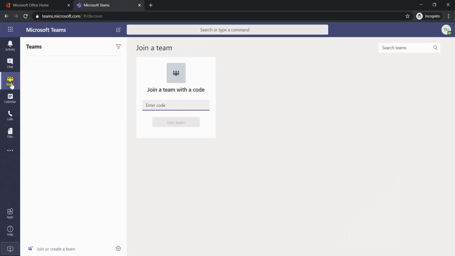Actually, chat and Teams are similar, but the difference is that in Teams you can create different channels, like an IT team, and under the IT team you can create a support channel, help desk channel, software implementation channel, and others.